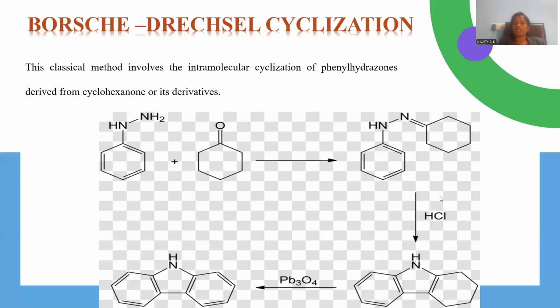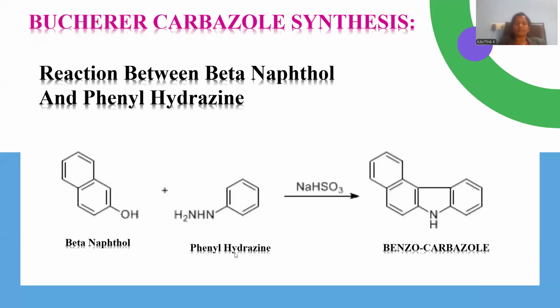Saturated, being cyclohexane, is the kind of saturated ring, so that here a certain extent, how much? 4-hydro carbazole is originated. This has to be dehydrogenated, so an oxidizing agent is necessary as a catalyst, so that here lead oxide is applied over the saturated one, giving rise to aromatic carbazole as the final product. This is the way Borsche-Drechsel cyclization will be accomplished.